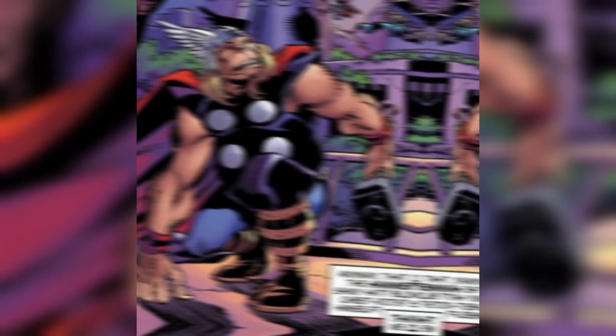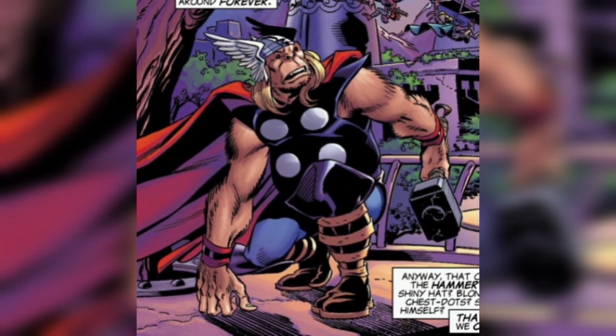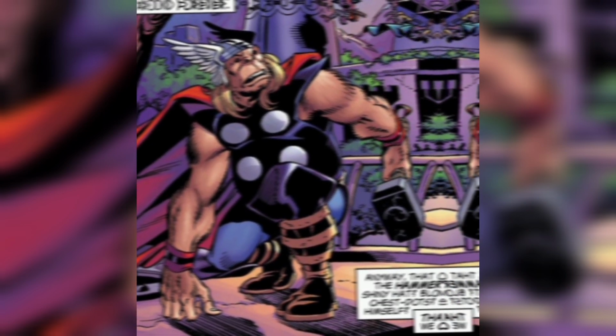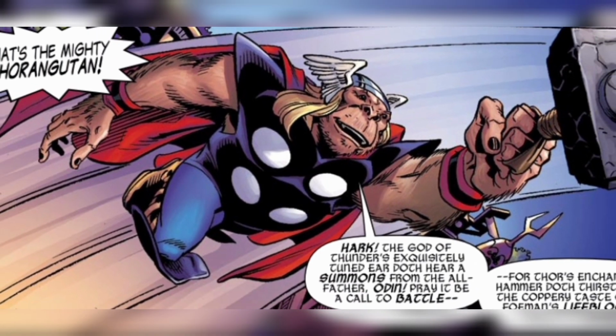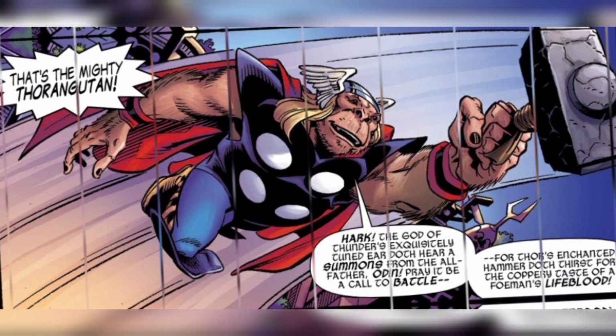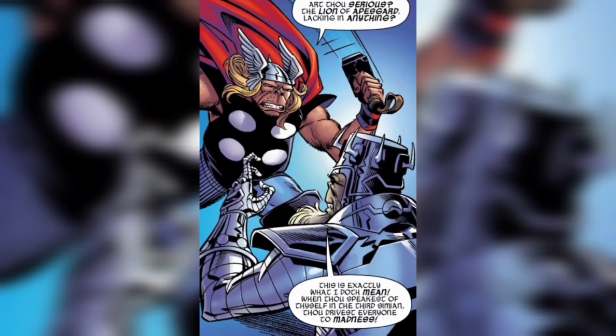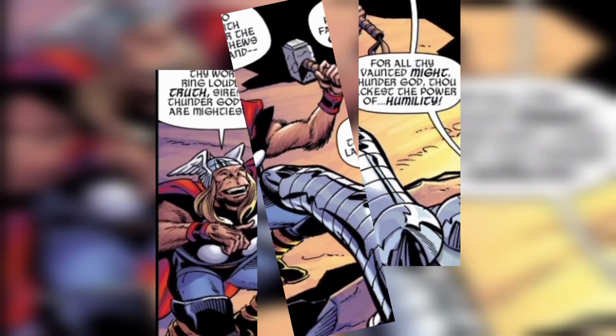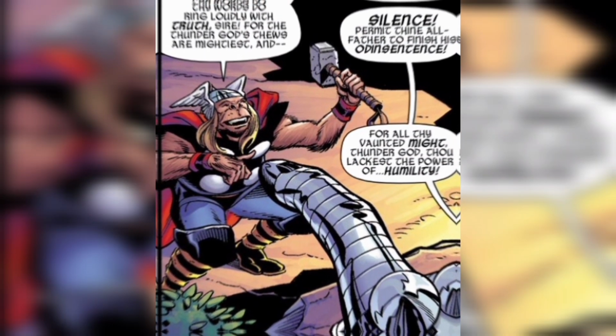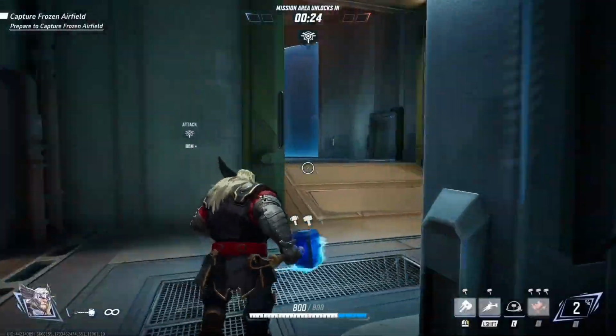Next is Thorangutan Odinson. In the Marvel Apes universe, Thorangutan Odinson is the simian counterpart of Thor. As the god of thunder, he wields Mjolnir and is a member of the Ape Vengers, this reality's version of the Avengers. Thorangutan's adventures mirror those of his Earth-616 counterpart, but with a primate twist.